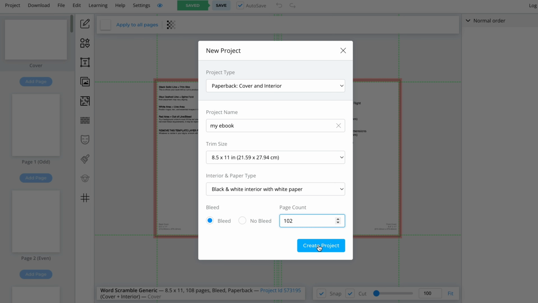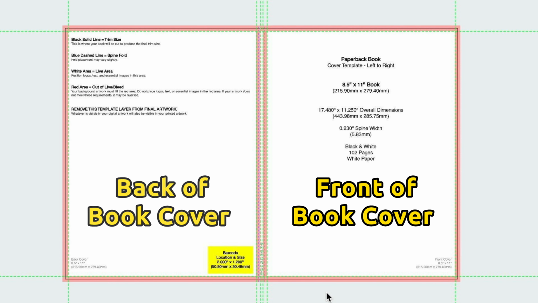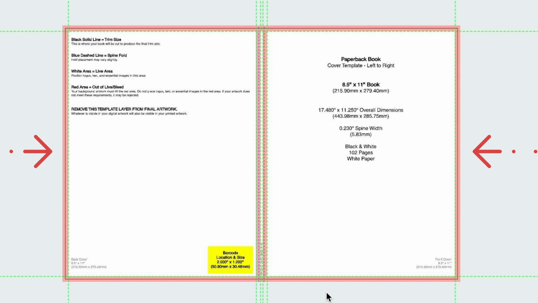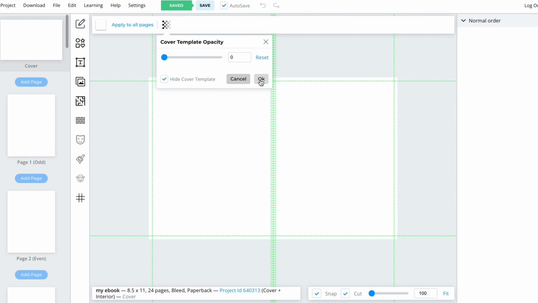Now that the project is created, you'll see that the book cover has a template with the right half for the front and the left half for the back. The red areas are the bleed and should be avoided when placing content. The yellow area is for the ISBN barcode, so be sure not to place any elements there. You can hide the cover template by adjusting the opacity settings for design purposes.